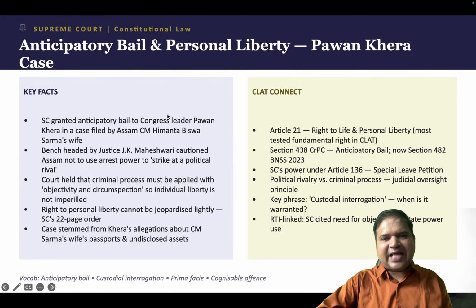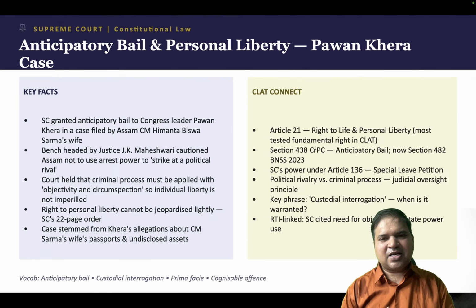So as a law student, as a law aspirant, as someone who is going to make a career in law, you should have this information. You should know these sections, that anticipatory bail, which was in section 438 of CRPC, is now in section 482 of the BNSS. It also talks about an important aspect. When you read the news, it talks about the special leave petition, because this was a special leave petition.